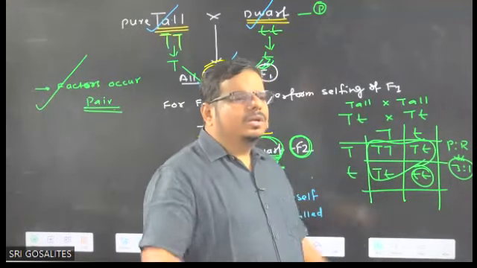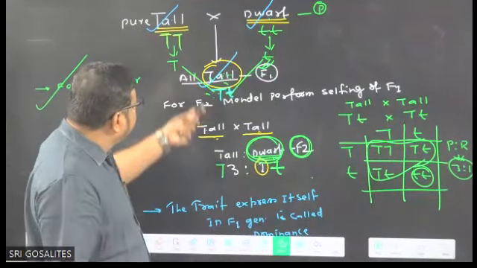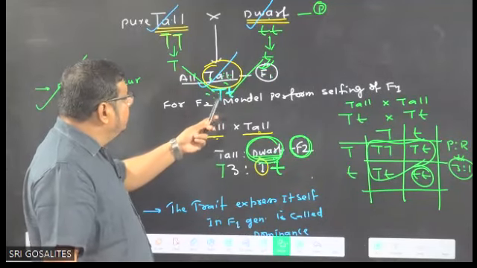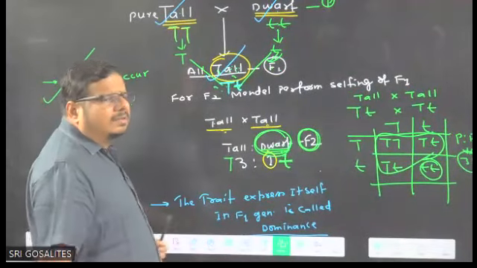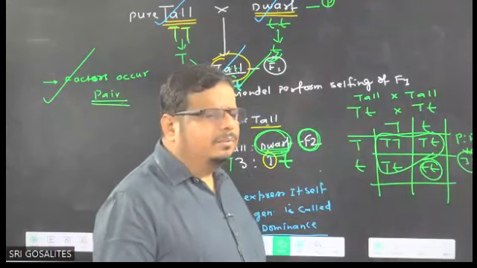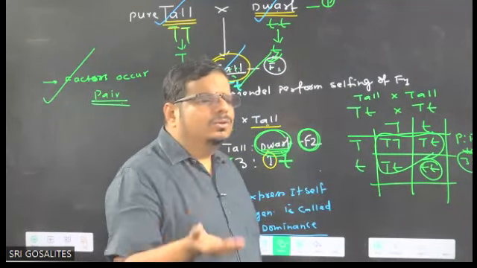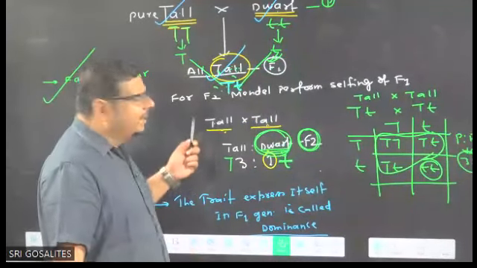So Mendel said that when dissimilar factors are there, capital T or small t, dissimilar alleles are there. One allele is powerful, one allele is not that powerful. The powerful allele expresses itself, the one that is not powerful does not express itself, and Mendel called it dominant.